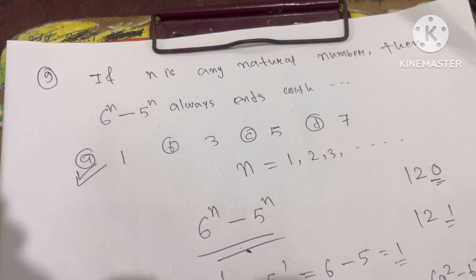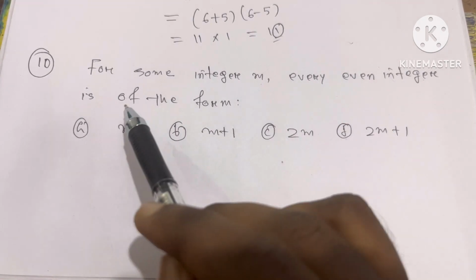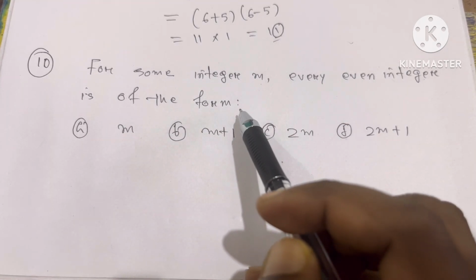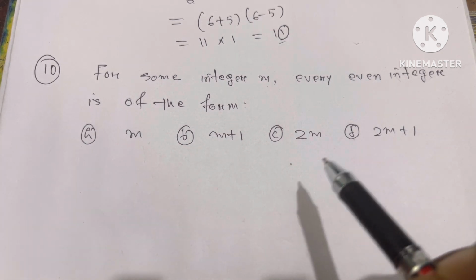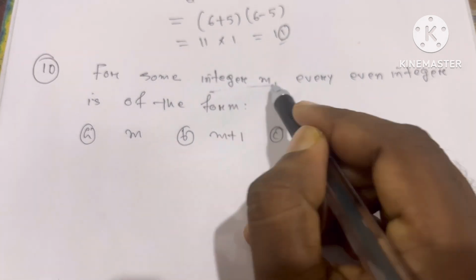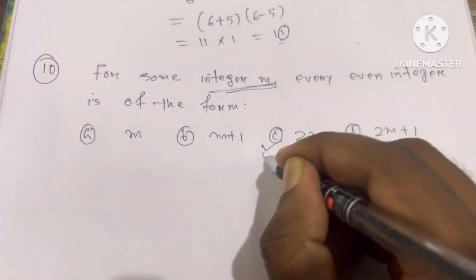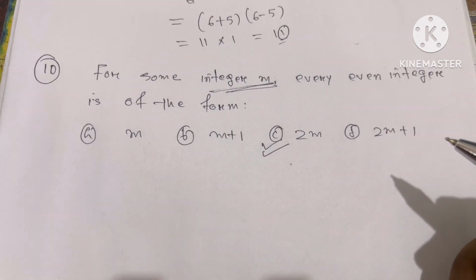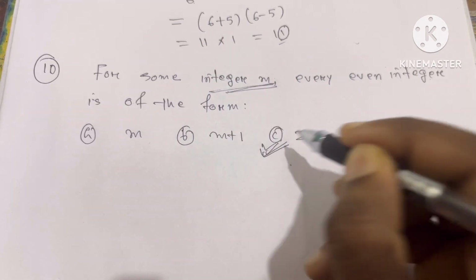Okay. Question number 10. For some integer m, every even integer is of the form m plus 1, 2m, or 2m plus 1. So for any integer m, every even number can be written in the form of 2m. Why? Because every even integer is always divisible by 2, meaning even numbers are multiples of 2. So that's why option C is correct.